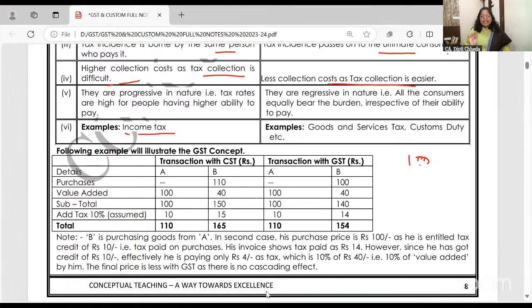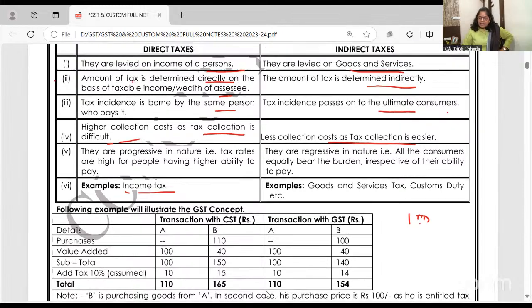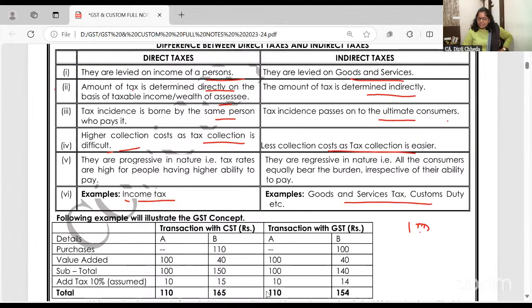In India, income tax is the only direct tax, whereas in indirect taxes we have two, GST and customs. Other than this, gift tax and many other taxes have been subsumed. Very important, mark the fifth one for MCQ. That's why I'm taking it last. Very important. These words should be there in your answer sheet to make it impressive.